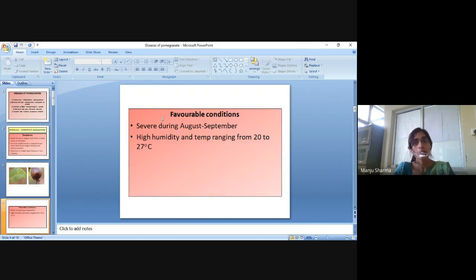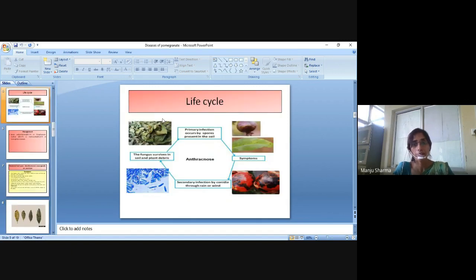Favorable conditions: the disease is severe during August and September, with high humidity and temperature ranging from 20 to 27 degrees centigrade. The life cycle: first of all, the primary infection occurs by spores present in the soil.